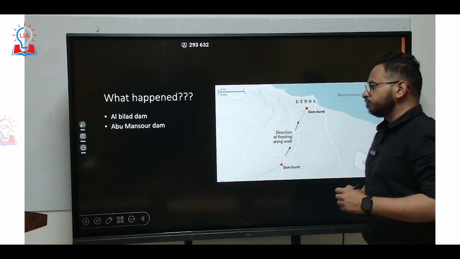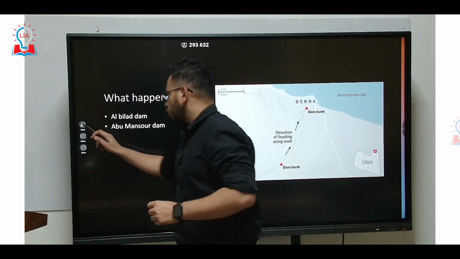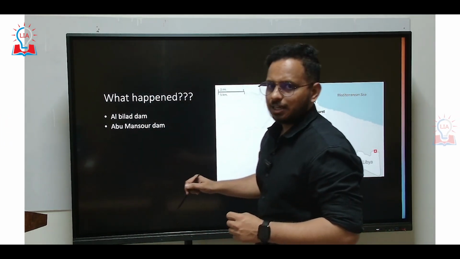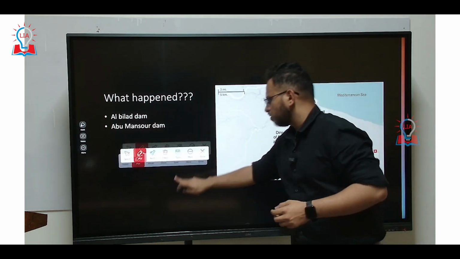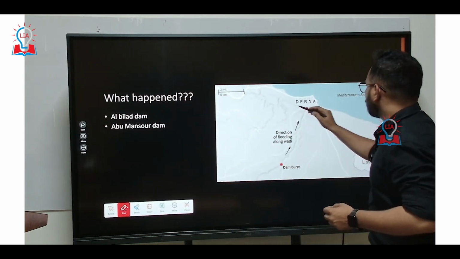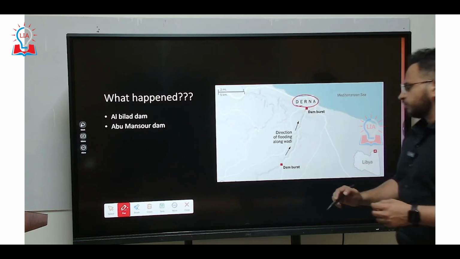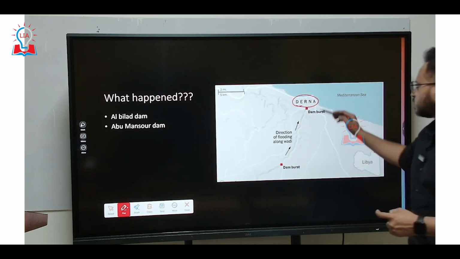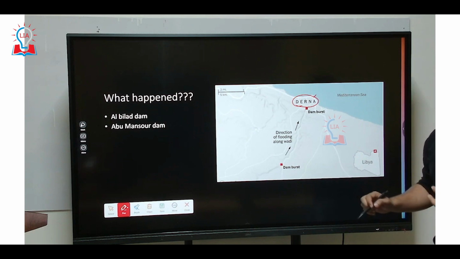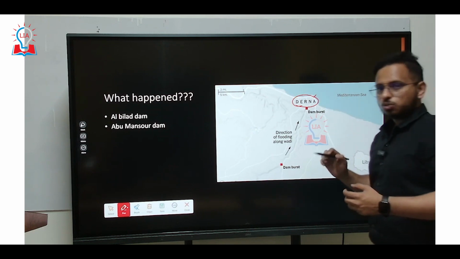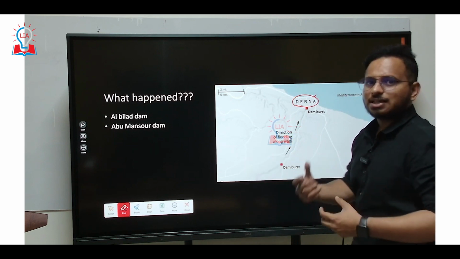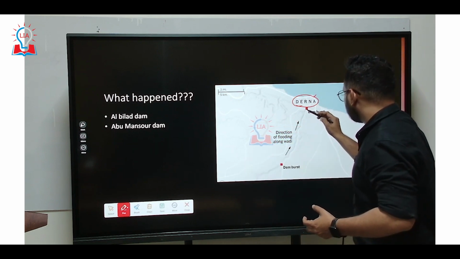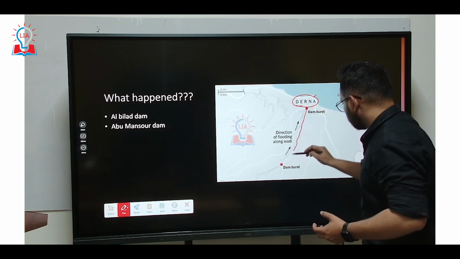So what do we know? We've looked at the map, and one important city that got really affected by the flood was a coastal city called Derna. You can see here there are two important dams that were constructed along this Derna river.